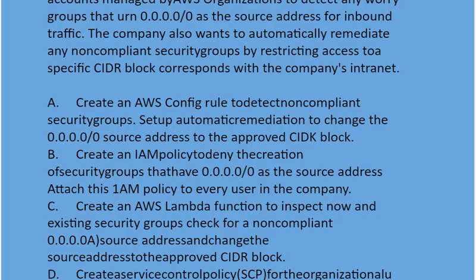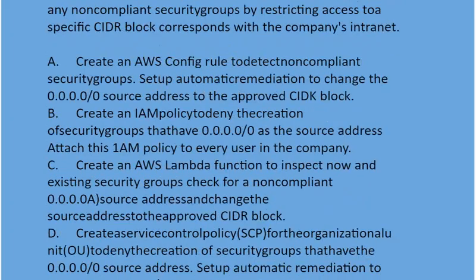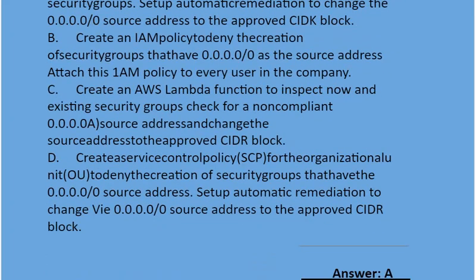Option B. Create an IAM policy to deny the creation of security groups that have this as the source address. Attach this IAM policy to every user in the company. Option C. Create an AWS Lambda function to inspect new and existing security groups, check for this non-compliant source address, and change the source address to the approved CIDR block.